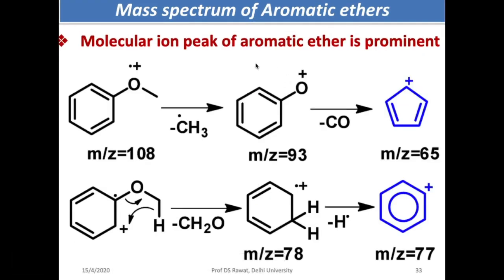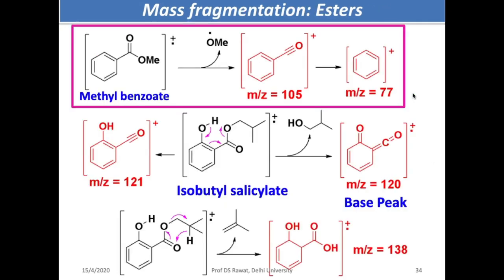This one, ethers undergo cleavage of this alkyl chain and give you this kind of daughter ion peak, which eliminates the carbon monoxide and gives you the cyclopentanone cation.